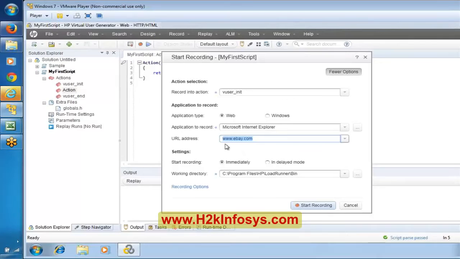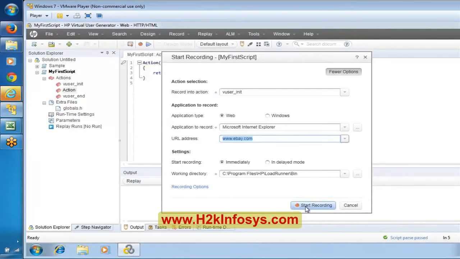Don't try to execute with a huge load. Even don't try to execute with 10 users, 20 users, something like that. However, here let us say eb.com. And here we are recording as part of user init, and here is the working directory. While recording, this is where it is temporarily going to record all the communication, into this particular folder. Now see here, I am clicking on start recording.